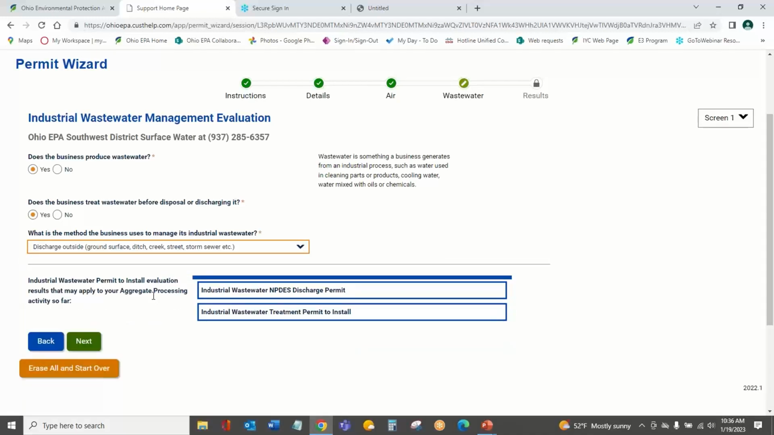outside, some water, a surface water, ditch, creek. Because I'm discharging to that, it's going to tell me that actually I need an industrial wastewater NPDES discharge permit. So depending on how I manage that industrial wastewater, it says I need some kind of permit because I'm generating it. But now because I've told it how I'm managing that, it can give me good answers about what I should do with that water.